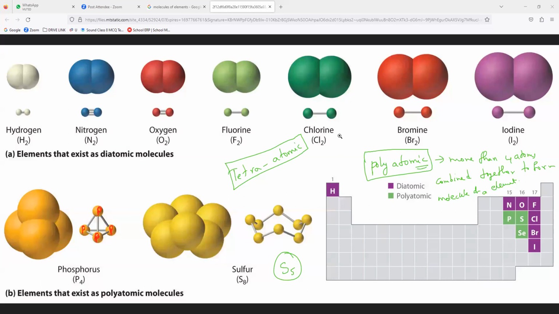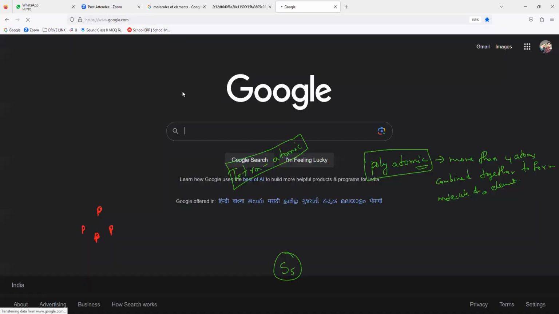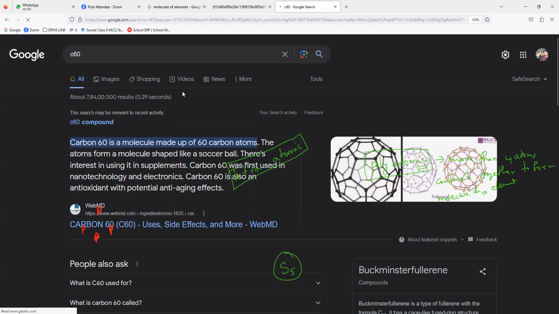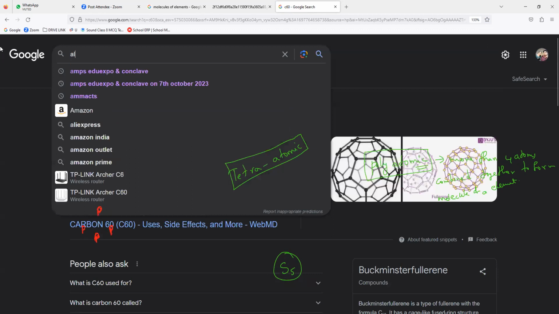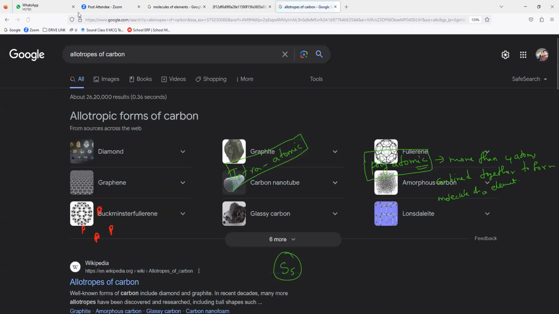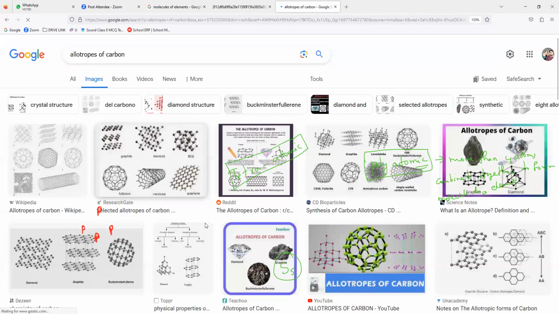Everybody understand? Now, I want to show you one more thing that is very important. That is C60. You can take not only C60, you can take allotropes of carbon. Allotropes of carbon are actually more in number, like diamond, graphite, and fullerenes.